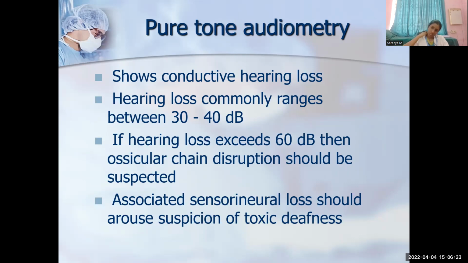It can also be sensory neural hearing loss, especially if it is associated with any other pathology like cholesteatoma eroding the inner ear, or if the patient has used ototoxic agents like gentamicin eardrops and so on. There can be release of toxins into the inner ear which can easily damage the cochlea and lead to sensory neural hearing loss. And in case of conductive hearing loss, if it exceeds more than 60 decibel, then we should think that ossicular chain disruption can also be present.